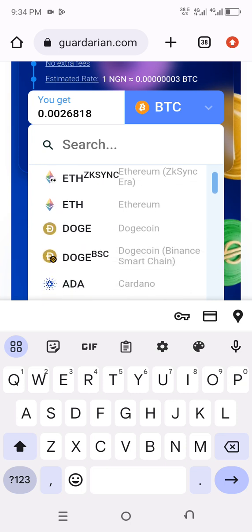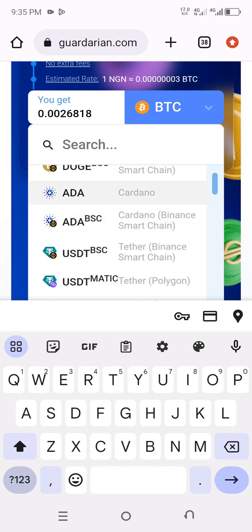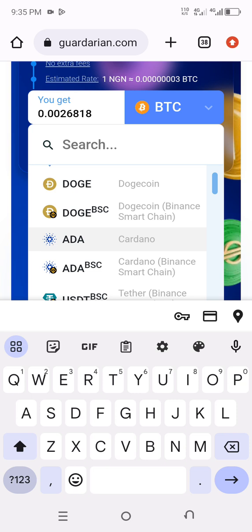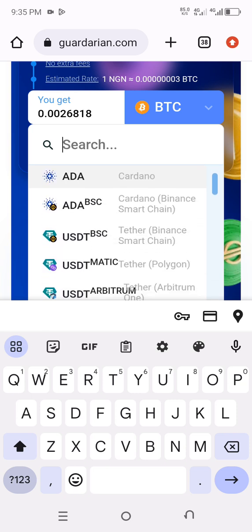There are Dodge BSC and ADA BSC. When buying any coin here, I advise you to buy a coin that indicates Binance, like this USDT BSC. Take this one because the charge will be very low. You can also take this Dodge as well, and a lot more. The choices are all yours.